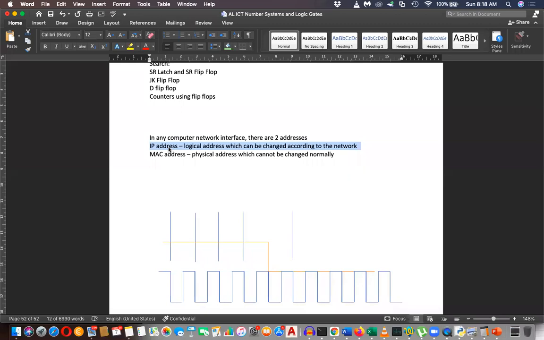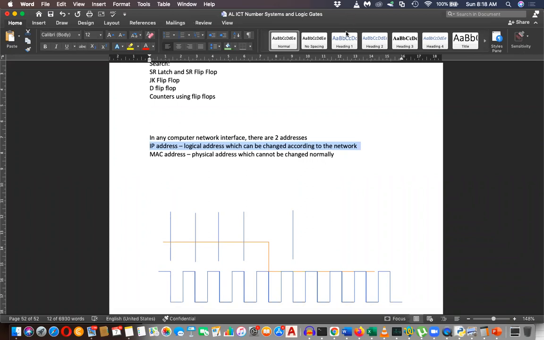But what about the latitude and longitude address? Is it changing or is it fixed? Do you know something called latitude, longitude?